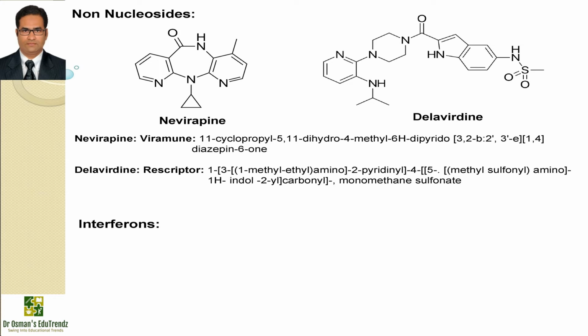Next drug is delavirdine. Delavirdine is available with the brand name Rescriptor, and the IUPAC name is 1-[3-(1-methylethyl)amino-2-pyridinyl]-4-[(5-methylsulfonyl)amino-1H-indol-2-yl]carbonyl monomethane sulfonate. This drug is an extremely potent and selective inhibitor of HIV-1 RT. It inhibits the RNA directed and DNA directed polymerase activities of HIV-1 RT.